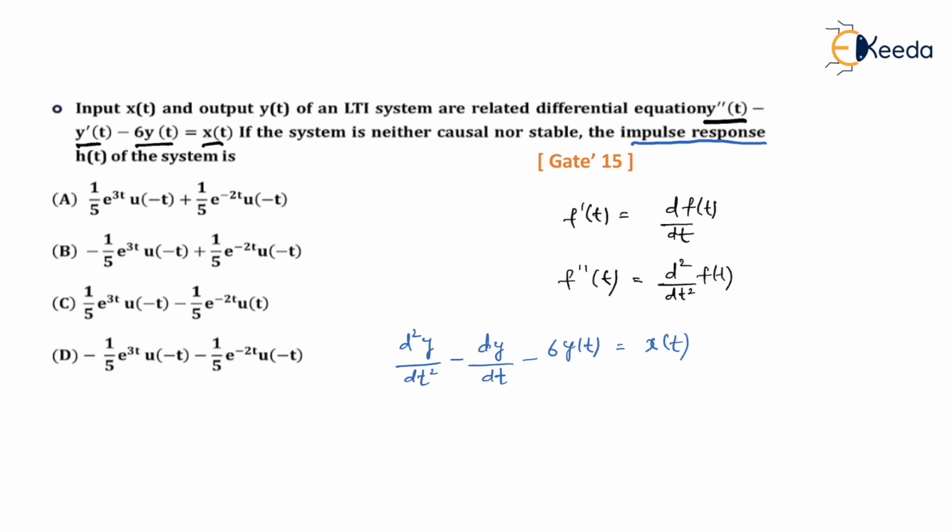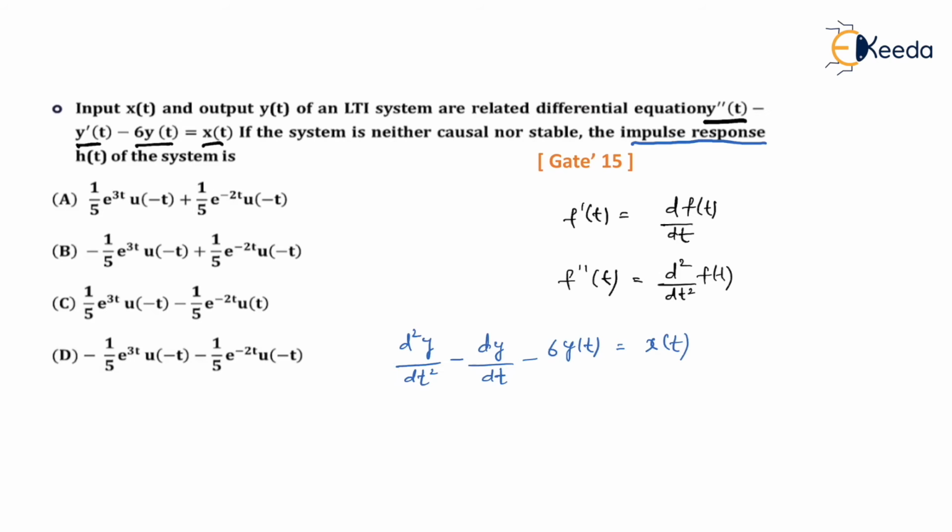So what I'll do is I'll take a Laplace transform on both the sides. So I'll get my equation in terms of y of s and x of s. Somehow I'll manage to get y of s upon x of s. You know, y of s upon x of s is the Laplace of output upon Laplace of input, and this is popularly known as the transfer function h of s. Once I have h of s, and if I take the inverse Laplace of it, it will become h of t, and what they want ultimately is h of t.